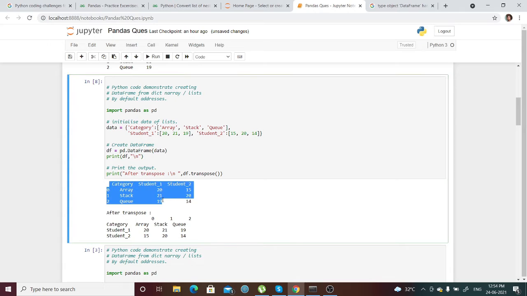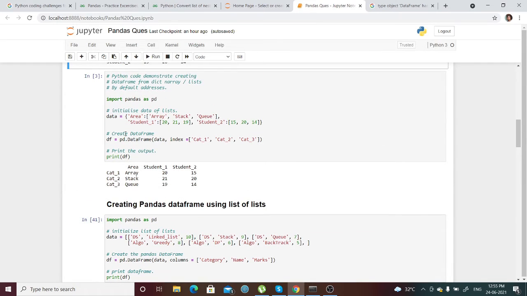This is the basic data frame that we created using the dictionary, and after transposing, the columns become the indexes. It just alternates rows and columns, columns and rows. This is how you can do it.